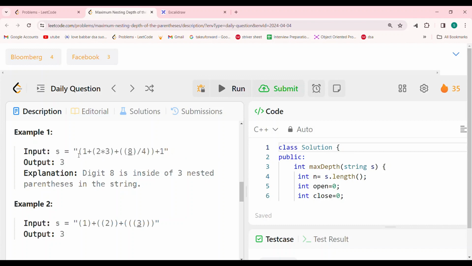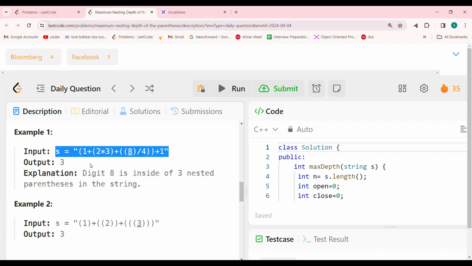For example, here the first bracket is opening, the second opening is here, then one is closing. So if you see the depth of this one, it's only 1 minus 1, so it will be 1 only, right? And in this case it will be 0, in this case it will be 1, because two openings are here and one closing is there, so 2 minus 1 will be 1. And in this case, one open, second open, 4 opens, one has been closed and second one is closed. So you need to calculate the total depth which is possible.